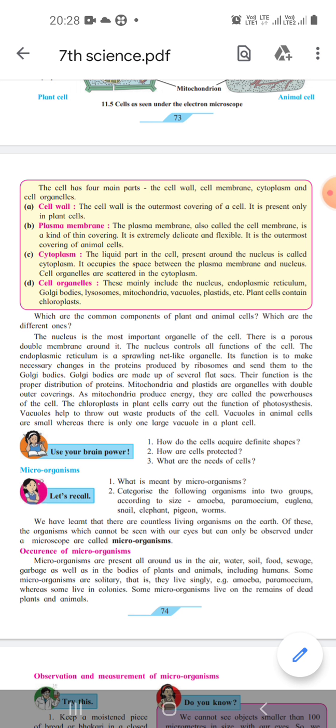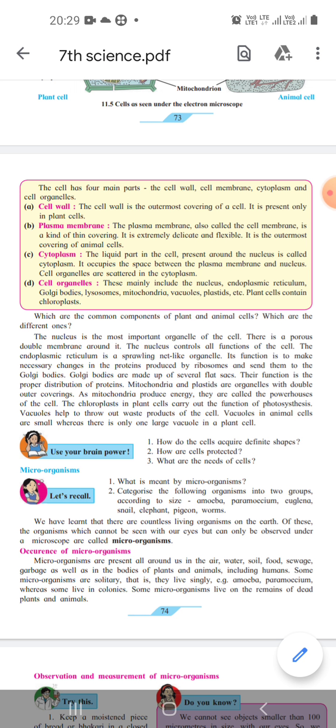Understood? They are very minute, that is why we are unable to see them with naked eyes. Such minute particles are called microorganisms.